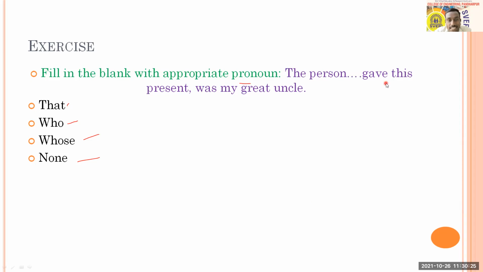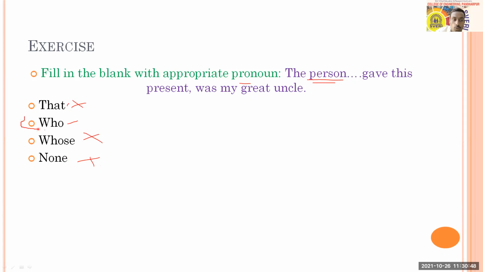The person dash gave this present: this is called a relative clause, and here you have to give the pronoun which is related with what? Which is related with the person. So for the person, we don't use that. If we say "the person whose gave," we don't use whose either. None is not suitable here. So what is left? What is going to be the answer here?